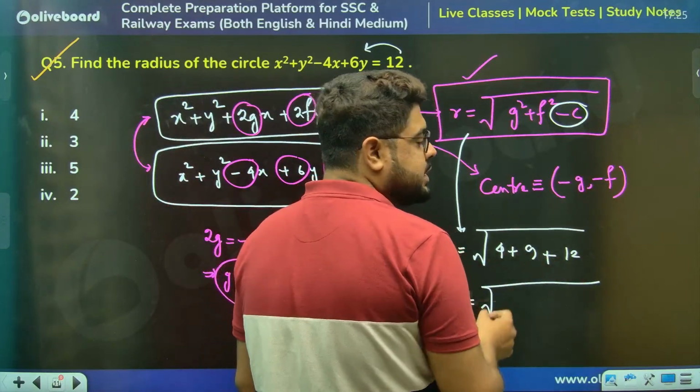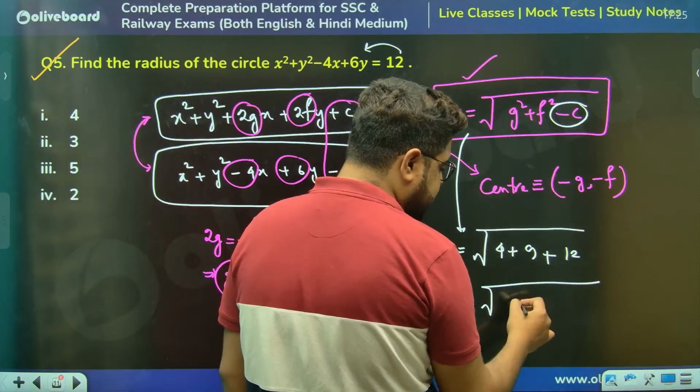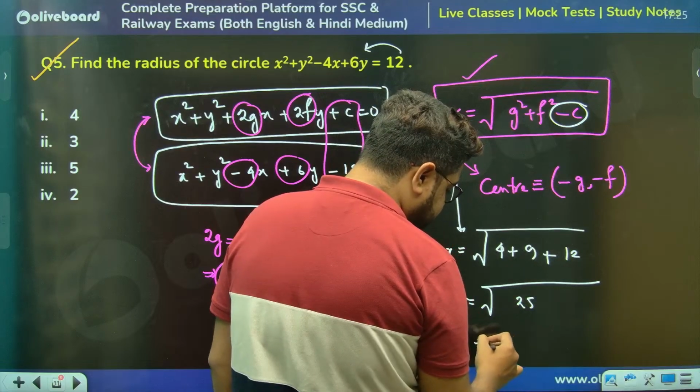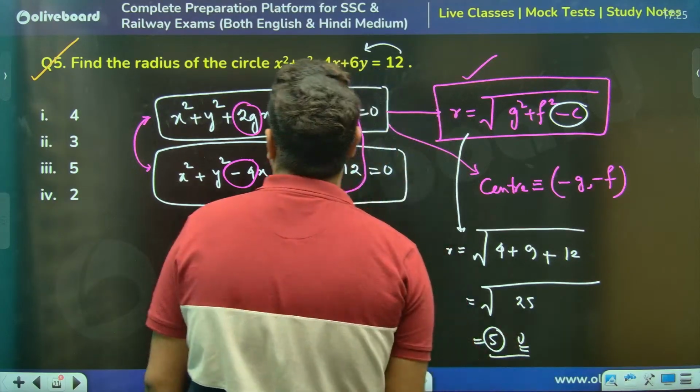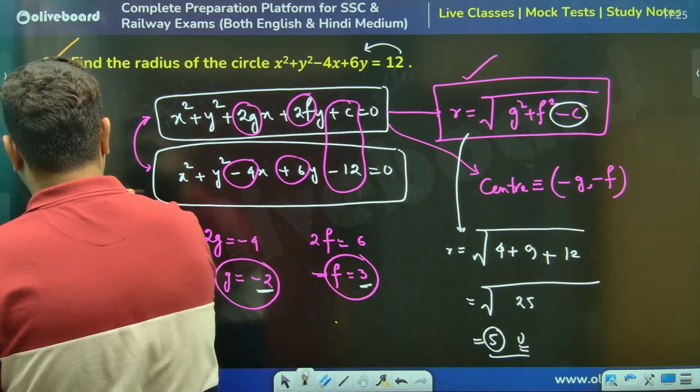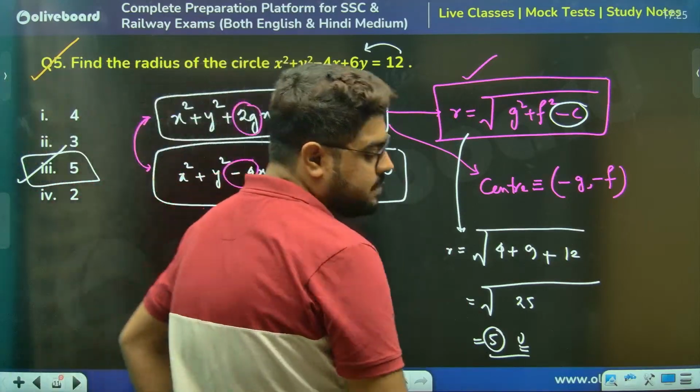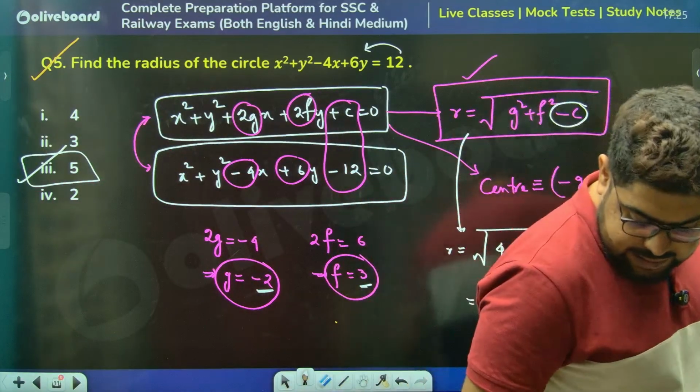So 9 plus 4 is 13, and 13 plus 12, so that is 25. So root 25 is always 5. So the answer will be 5 units. Option number 3. Option number 3. Clear?